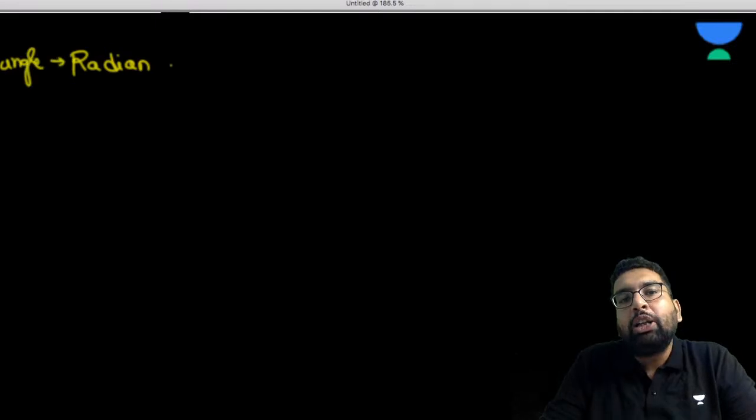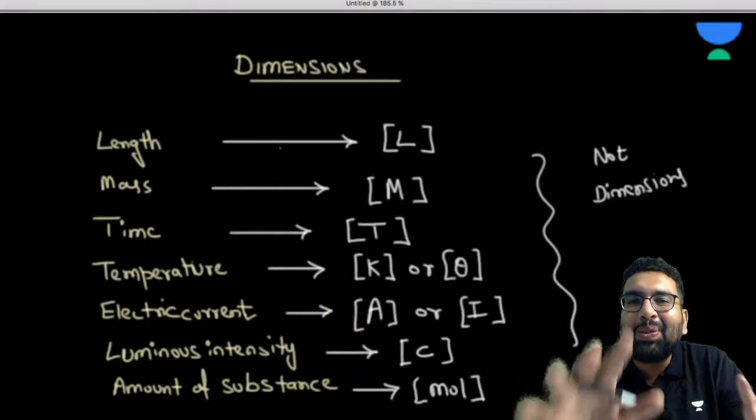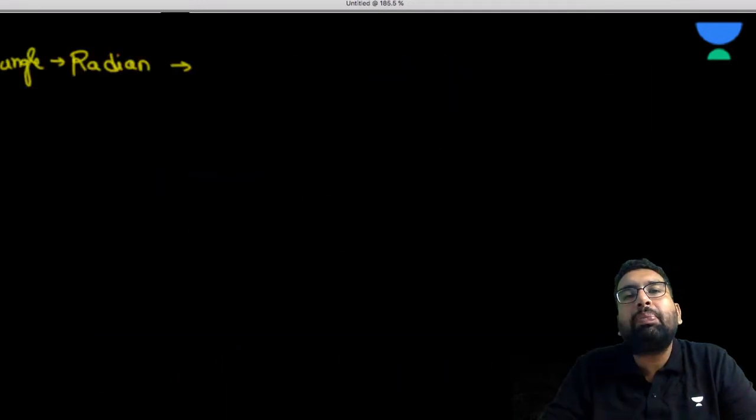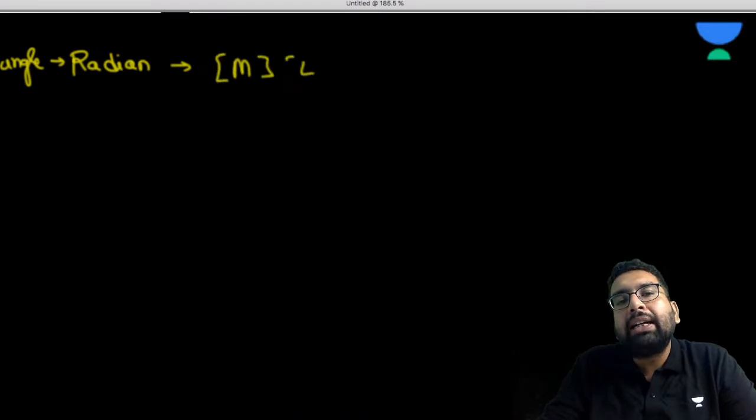Lastly, I was talking about the angle. What is the unit of angle? The unit of plane angle is radian. If you want to represent it in terms of fundamental units, there is no fundamental unit there. If you want to represent it in terms of mass, length, time, what power are you going to give them?